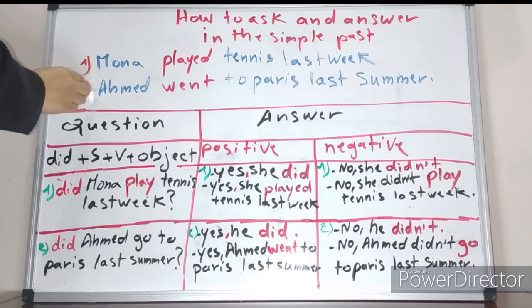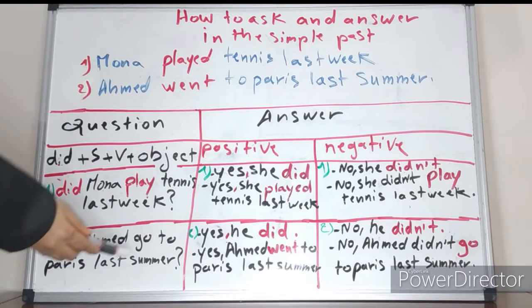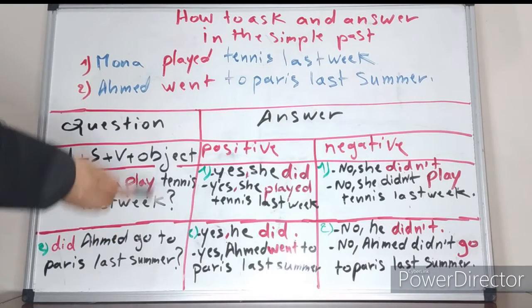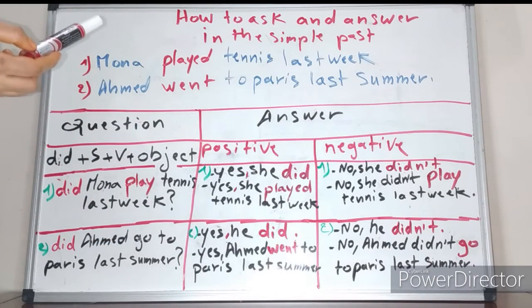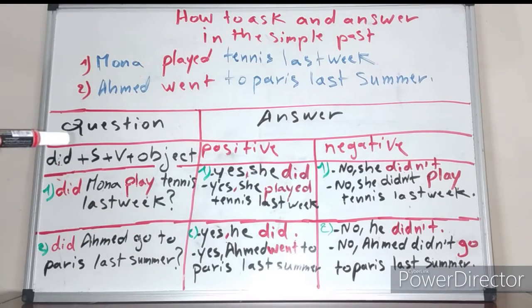Let us move to the second sentence, which has an irregular verb. Same thing: we have to add did when we ask a question, with regular or irregular verbs. Did Ahmed go to Paris last summer? You see here we add did, but the verb becomes go, because the base form of went is go. Because we have did, the verb has to go back to its base form.